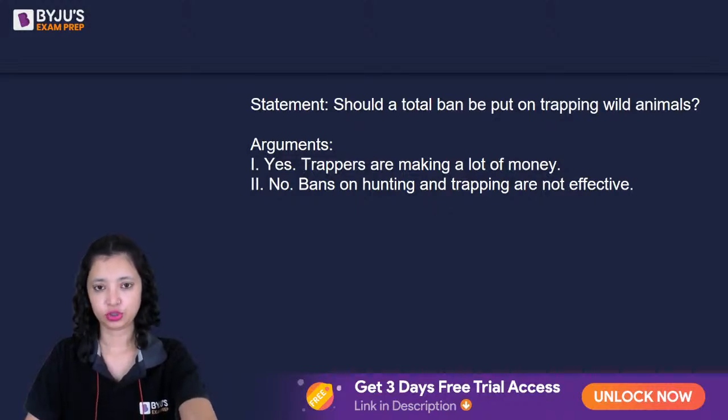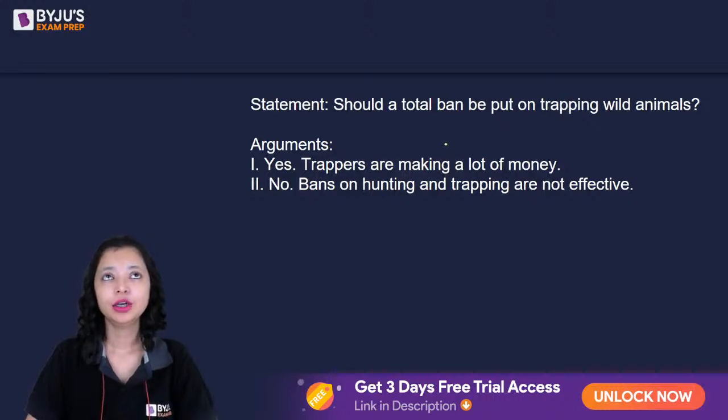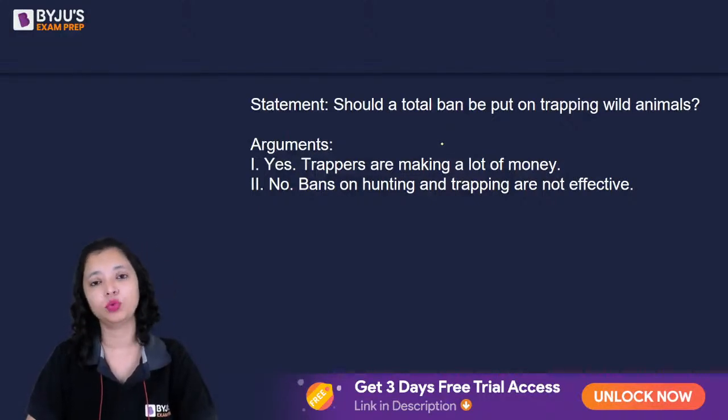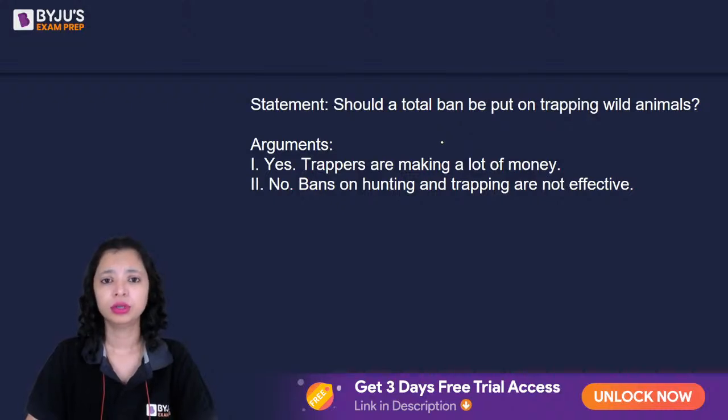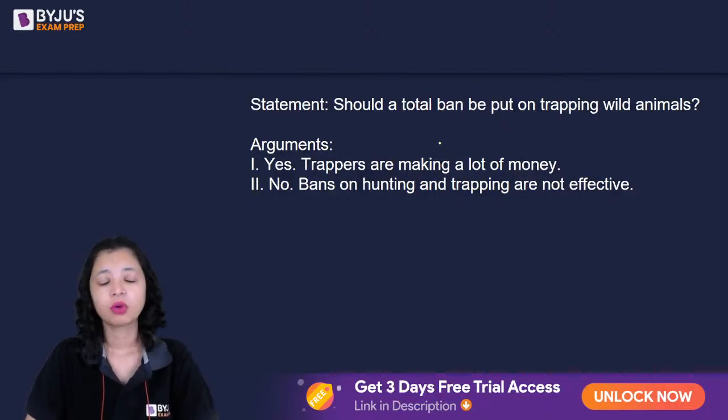So let me explain the question to you. As a judge, you will pay heed to arguments that are either self-explanatory or backed up with strong reasoning. If any argument is not backed up with strong reasoning, the judge will discard it. The judge will say, give the reason, why? Tell me why. What is the reason? Just stating, yes, this should be done. Why should it be done? Weak argument.